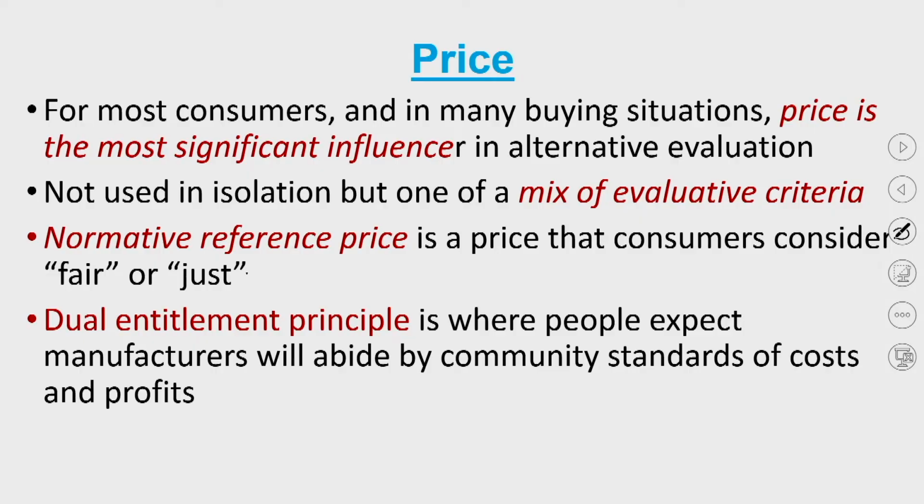And sometimes a dual entitlement principle is also at play in price perceptions, where price is used as an evaluative criterion. The dual entitlement principle is where people expect manufacturers to abide by community standards of cost and profits. While generating this normative price, the consumer believes that most manufacturers abide by community standards of cost and profit. If a manufacturer doesn't, and gives a price which is much higher and very different from most products in this category, the consumer goes ahead and punishes this manufacturer by not buying the product, and so the manufacturer goes without selling the product.